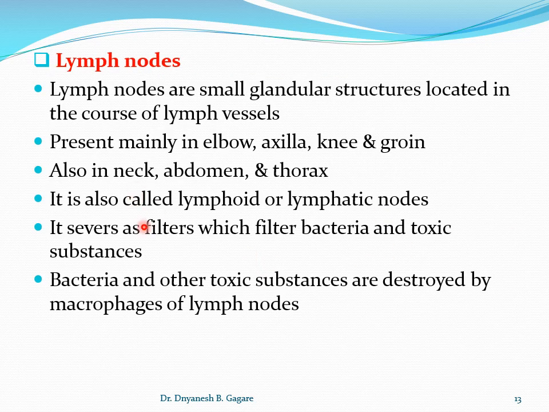Lymph nodes, you know that it is a part of the lymphatic system, and these lymph nodes are very important as far as the immune system of the body is concerned. So what are these lymph nodes? These are small glandular structures located in the course of lymphatic vessels. You know their location, we have seen in the diagram, initially I showed the diagram where the lymph nodes are located. First, what is a lymph node? This node is a small glandular structure, and it is very important in the immune system.